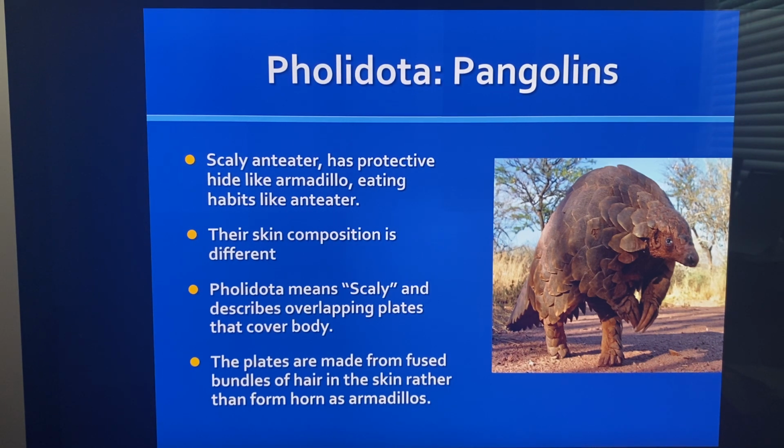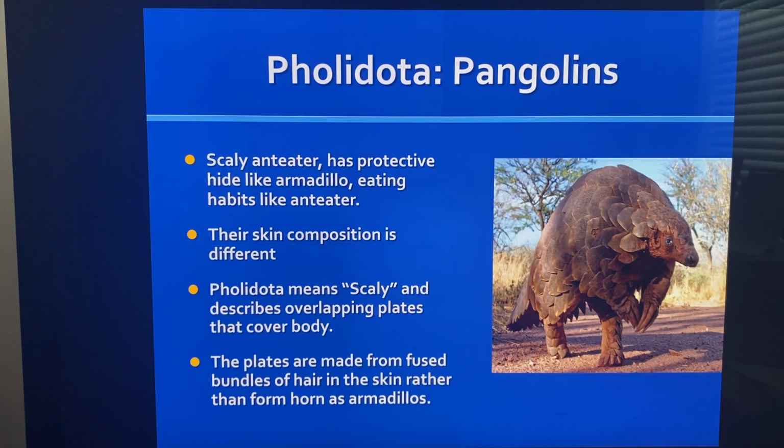Pholidota. Pholidota is pangolins. So here's a picture of a pangolin. Can you imagine that? These are scaly anteaters, and they have this protective hide that looks like an armadillo, but they have eating habits like an anteater. So here we have what looks like a cross between an armadillo and an anteater. Their skin composition is very different.